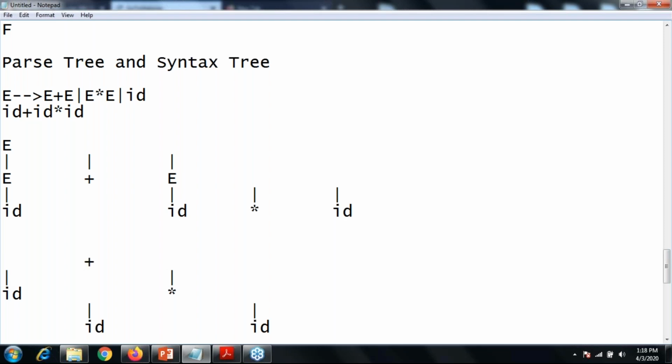Your plus can produce id, then this one can generate star, and your star can produce id as well as one more id. Okay, so this is the structure of your syntax tree.